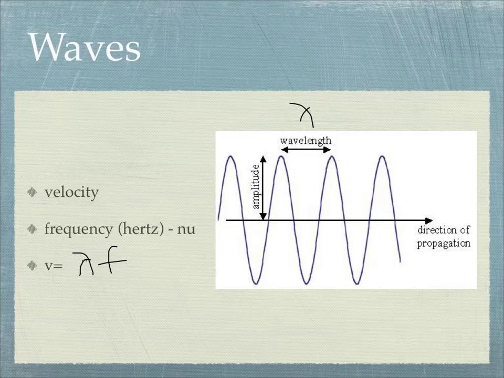Now, in a lot of books you'll see the Greek letter nu used for frequency. Well, nu looks like a V, and that gets really confusing when we're using V for velocity, so we're not going to use that. We will use F. So we're always just going to say that our velocity is equal to wavelength, lambda, times frequency, F. And that's what we use.